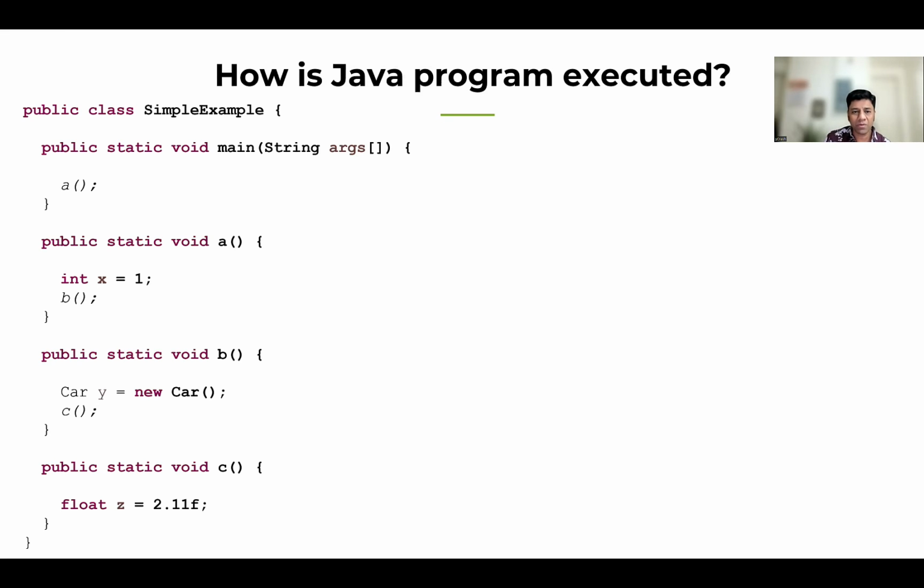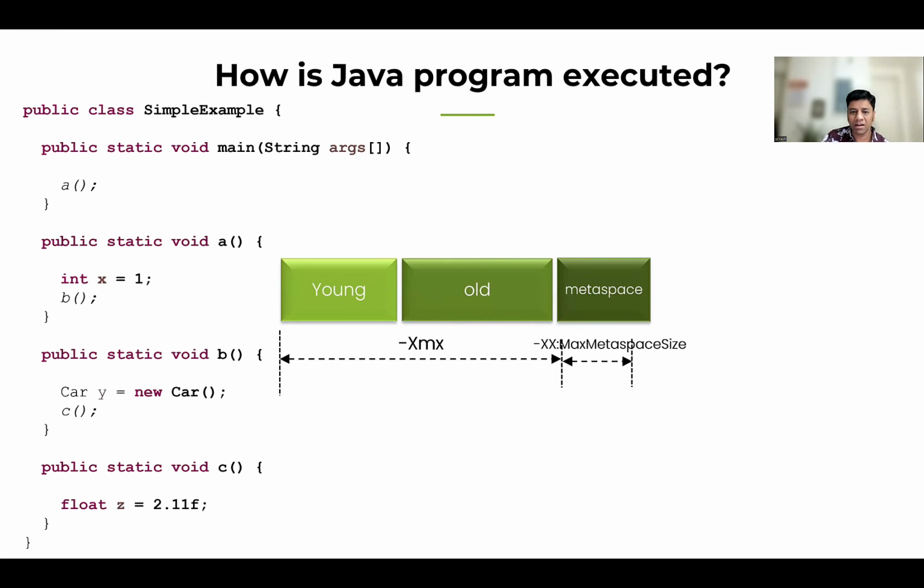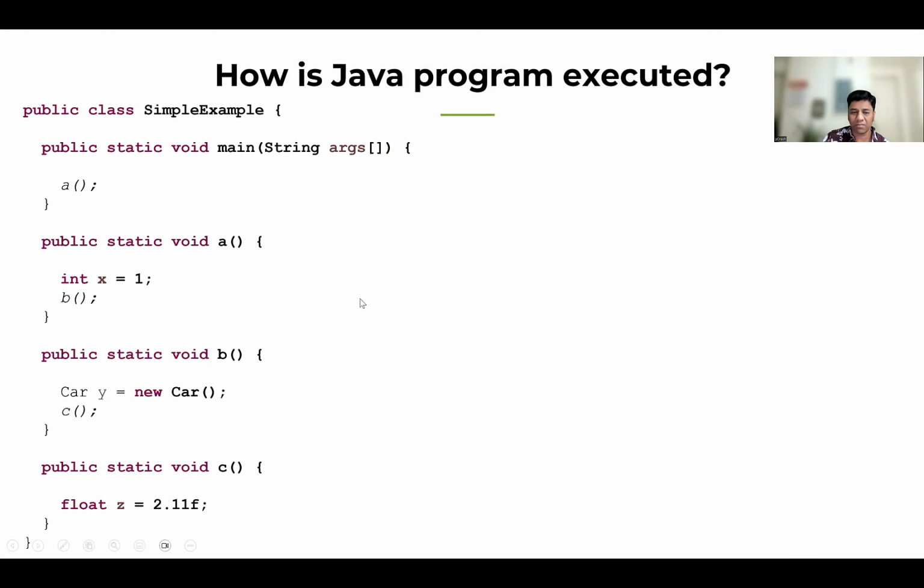So friends, here is a sample program. The class name is SimpleExample. It has a main method. The main method is the entry point to this application, and it is calling a method A. Look at what method A is doing. Method A is initializing a primitive data type integer, x equal to 1. And from there it goes on to invoke method B.